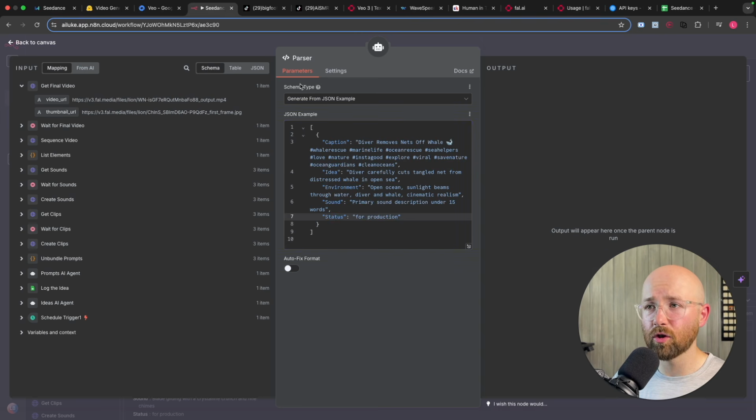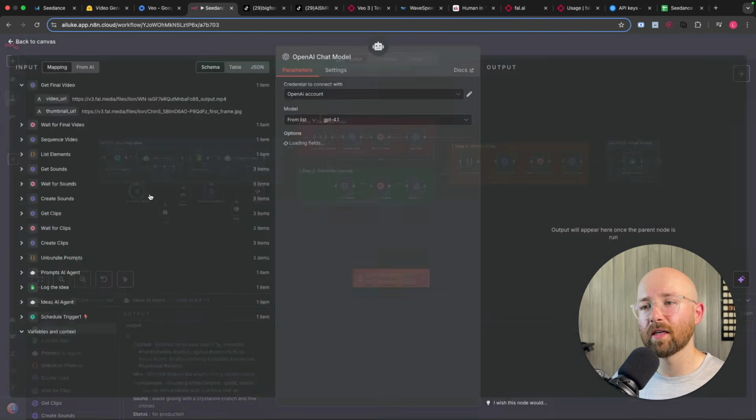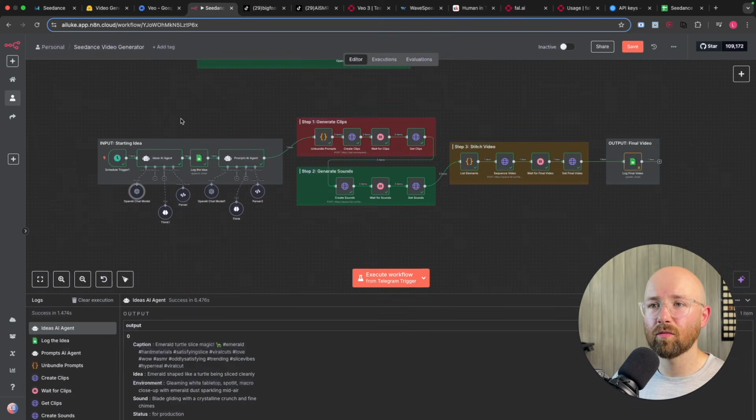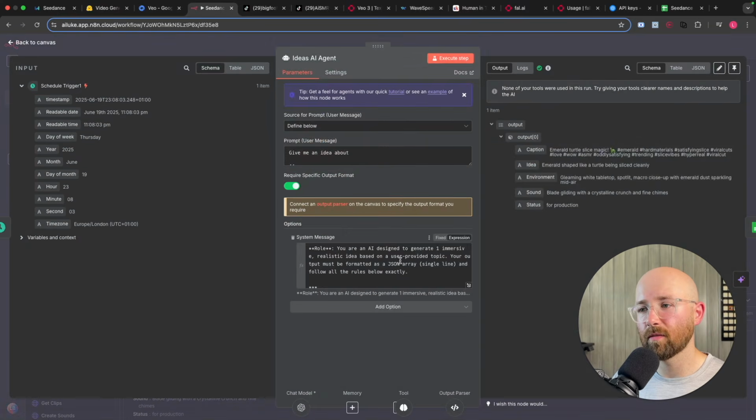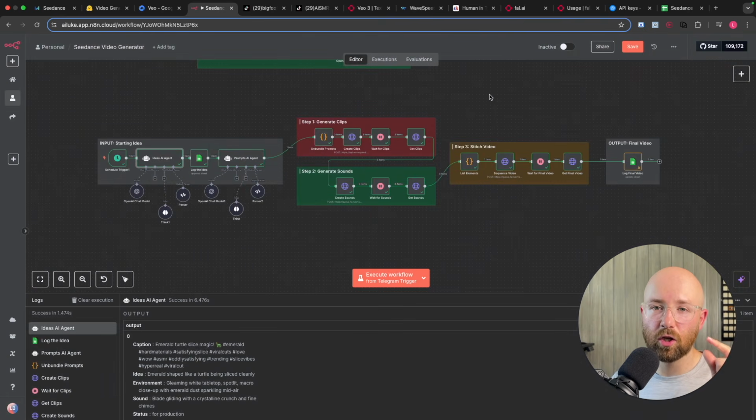And you'll notice we have this in the output parser attached here, but we also have it inside the agent system message. We have an example of what we want it to look like. That's because you want to solidly verify it. In the system message, you're saying, listen, this is what I always want you to output. And the output parser is double checking that that is the output. Because if you didn't have the parser, it could output whatever it wanted, even if it's by accident.